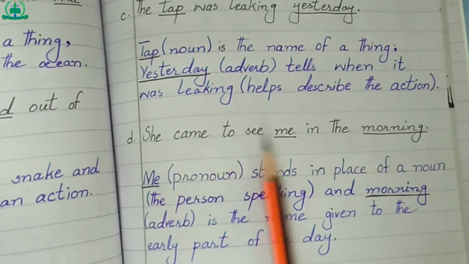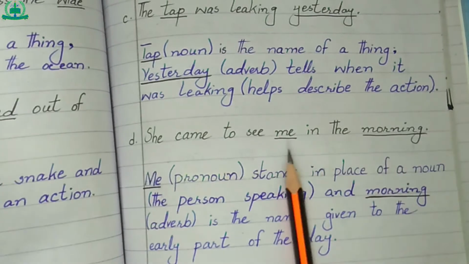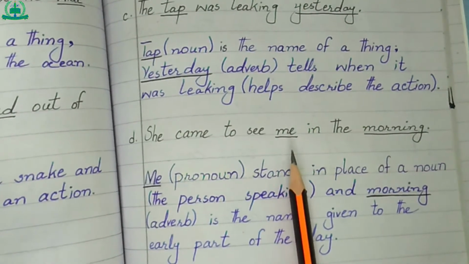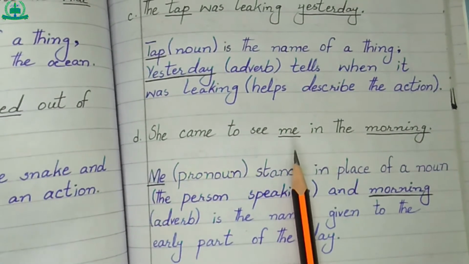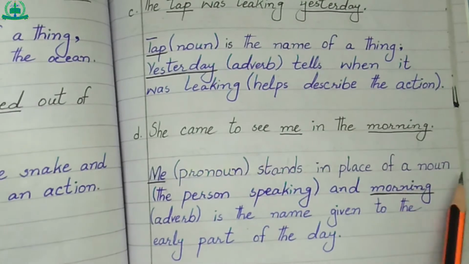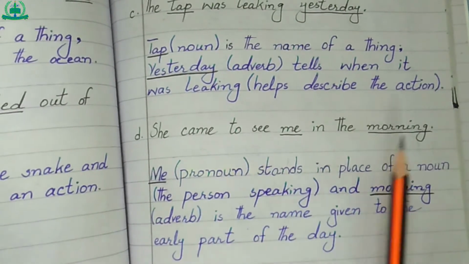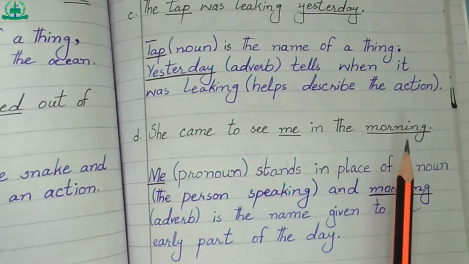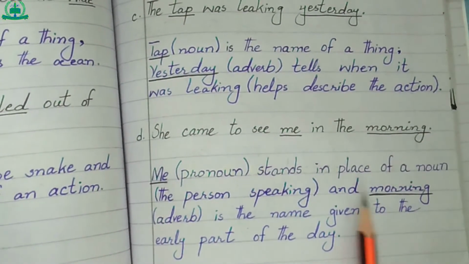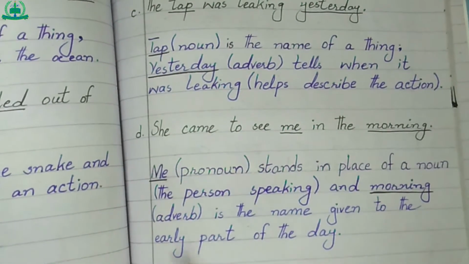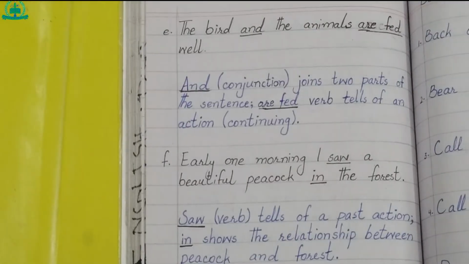She came to see me in the morning. Me is the pronoun. What is pronoun? Pronoun is a word which is used in place of noun. Me pronoun stands in place of a noun, the person speaking. Morning. Morning is an adverb. It tells us when she came. Morning adverb is the name given to the early part of the day.